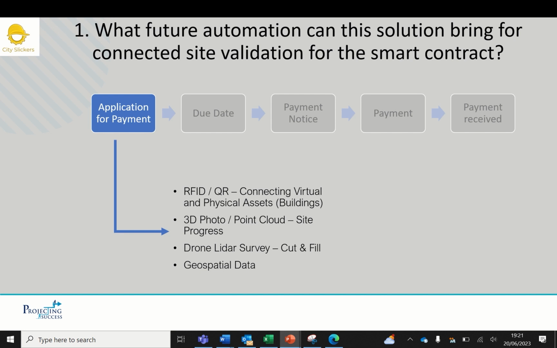If we move on to our questions, we asked 3 separate questions. Firstly, about future automation and what this could bring to connect site validation to the smart contract. We considered 4 different elements: RFID or QR tags, which we talked about in our example, connecting the virtual and the physical assets; using 3D photo or point clouds to measure site progress; using drones to complete LiDAR surveys, for example, and cut and fill elements of works; and also geospatial data using flyovers as well.